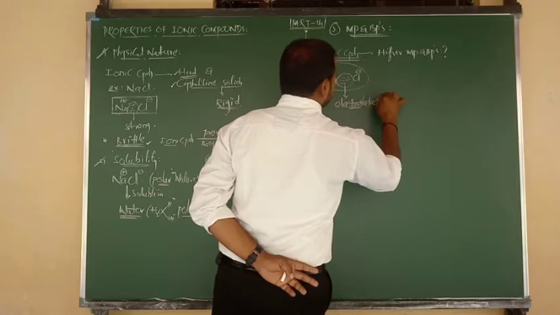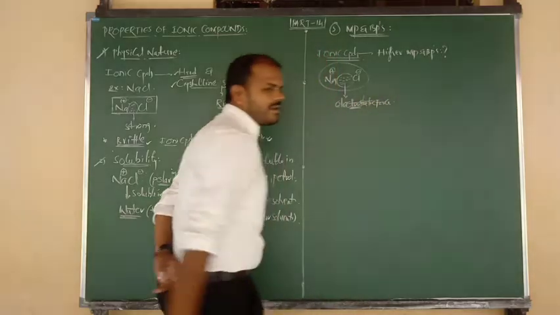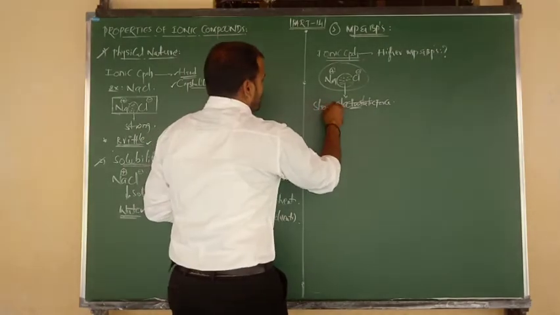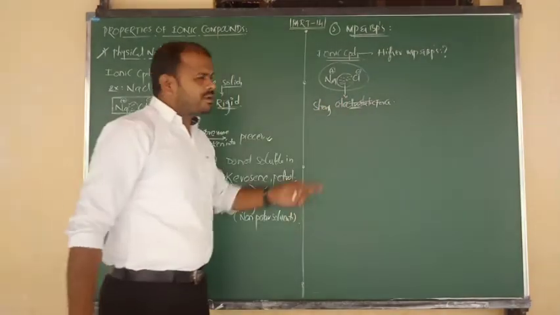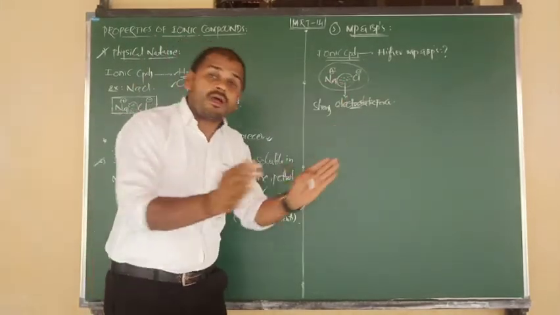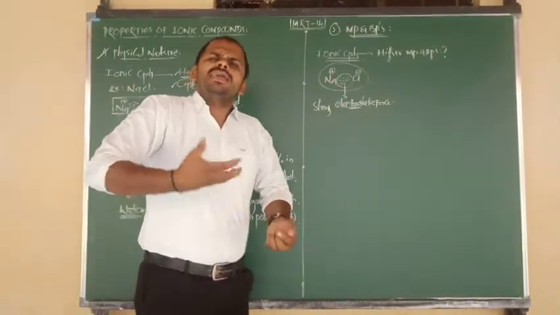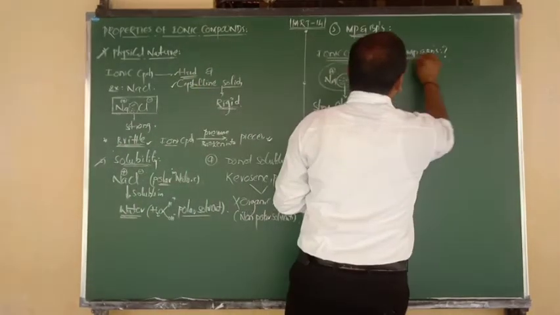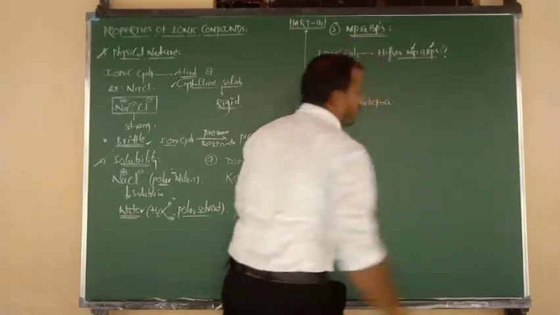So to break that strong electrostatic force, or that strong interionic force, you require a higher amount of heat energy. That's why they have higher melting points and boiling points.